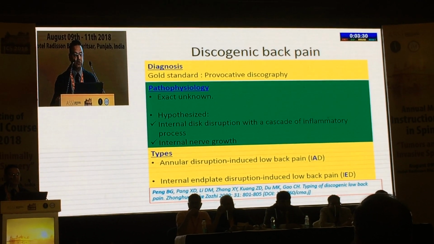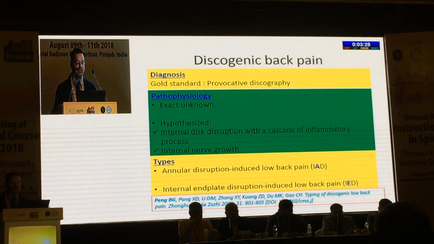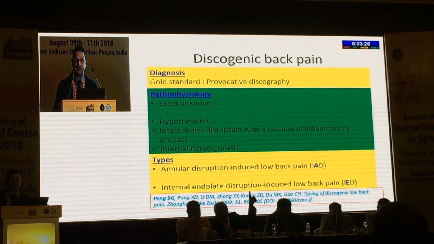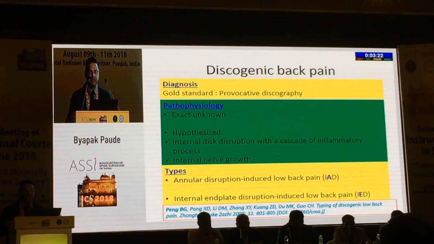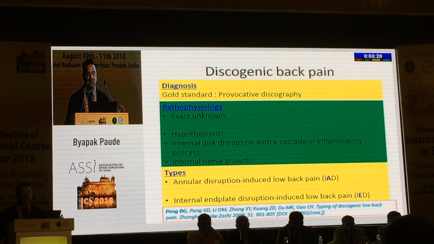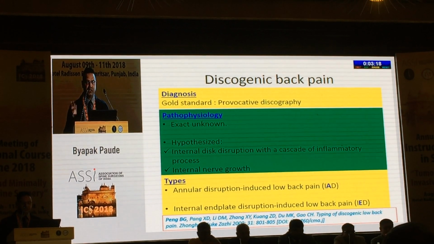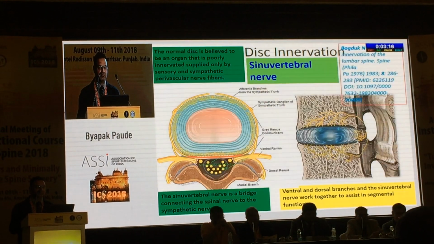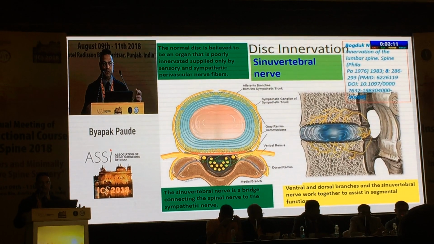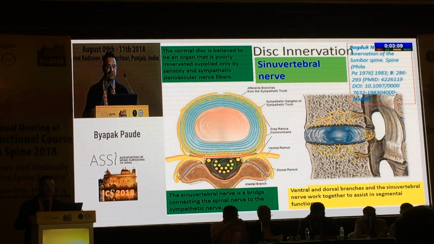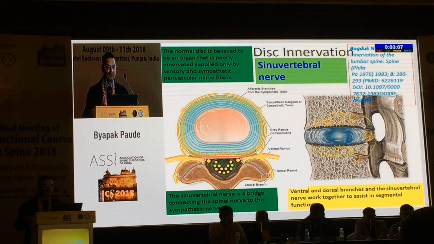The pathophysiology is still unknown, but there is a hypothesis that it is due to internal disruption with a cascade of inflammation inside, and an ingrowth of nerve inside the disc. There are two types: annular, related to annular disruption, or related to the endplate problem. Before going to the pathophysiology, we know that the discs are innervated by the sinuvertebral nerve in the posterior aspect.